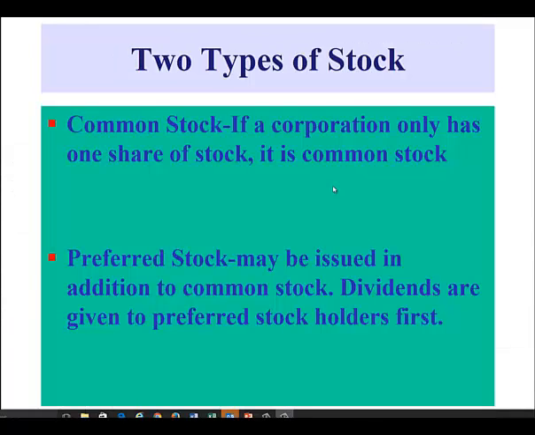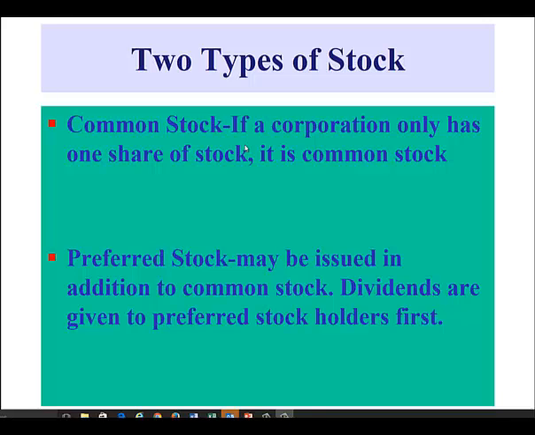There are generally two types of stock that are sold to shareholders. The first is common stock. If a corporation has only one type of stock, and many do, it is common stock. Each share of common stock comes with the right to vote at shareholders' meetings.